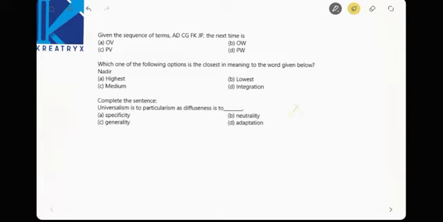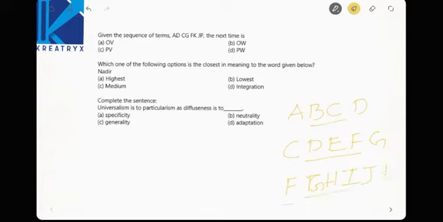A, B, C, D: there are two letters between A and D. Observe C, D, E, F, G: there are three letters between C and G. Then F to K: G, H, I, J, K, there are four letters between F and K.